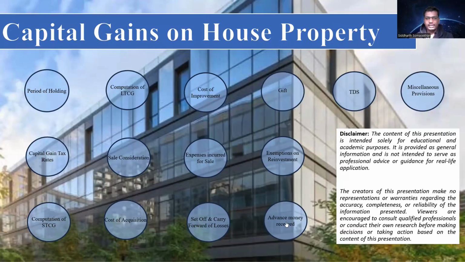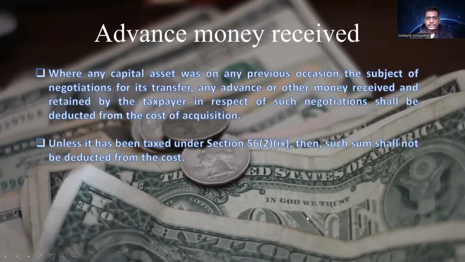Moving on to the next topic, that is advance money received. Advance money received is a situation where you have a house property and you want to sell it to a third party. You negotiated with a party to sell the house property. You took an advance, let's say 1 or 2 lakhs, and then the negotiations did not close and you retain that advance money. So where you retain the advance money and you do not sell the house property, that advance money that you have retained becomes taxable under income from other sources under section 56(2)(ix). There are no other implications under capital gains.